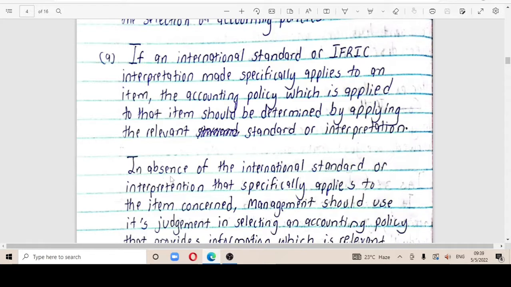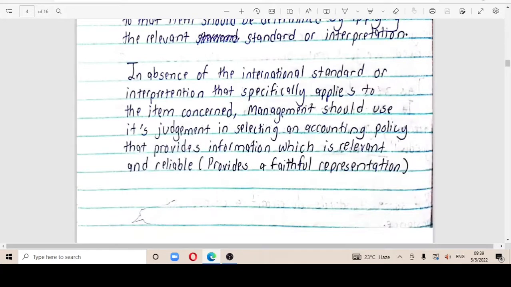In the absence of an international standard or interpretation that specifically applies to the item concerned, management should use its judgment in selecting an accounting policy that provides information which is relevant and reliable.